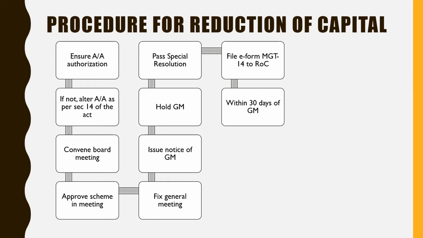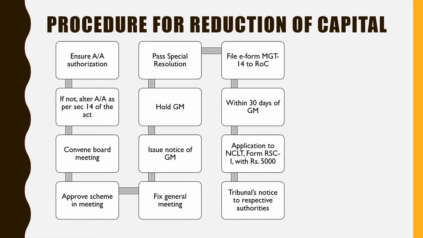And this e-form should be filed within 30 days of the general meeting. And the application should be sent to NCLT, that is National Company Law Tribunal, in form RSC1, and the fee is rupees 5,000. Along with the fees and the form RSC1, the application will be sent to NCLT for capital reduction.